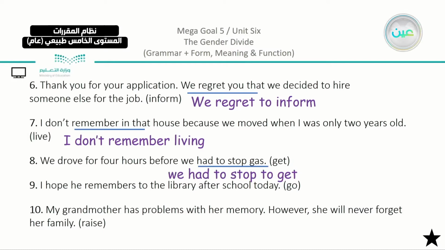I hope he remembers to go to the library after school today. So we have here the verb remembers in the sentence, and something that he has to do. We have here, I hope he remembers to go to the library.